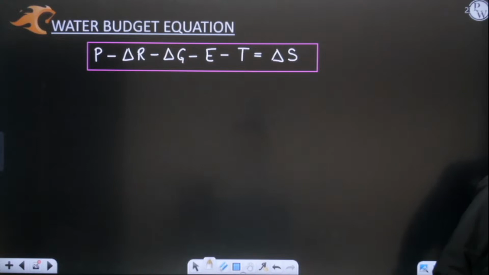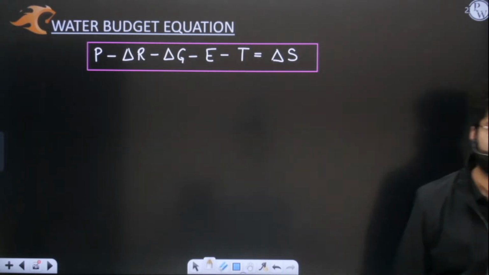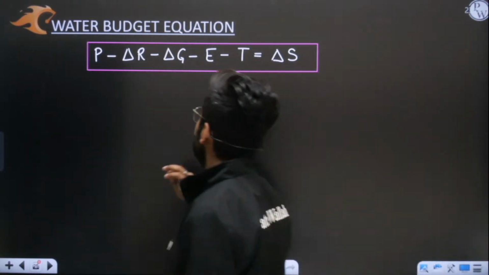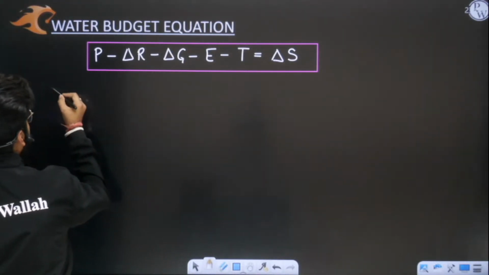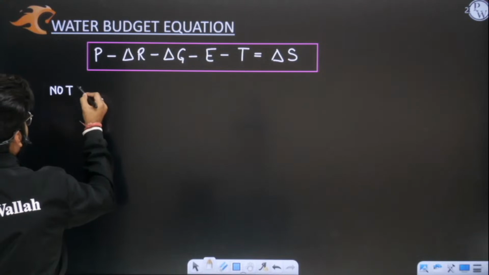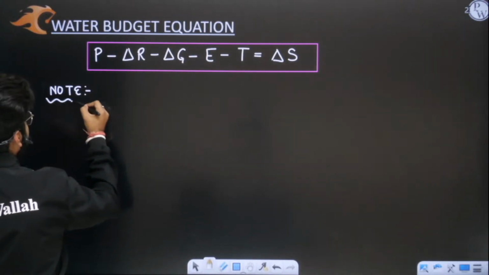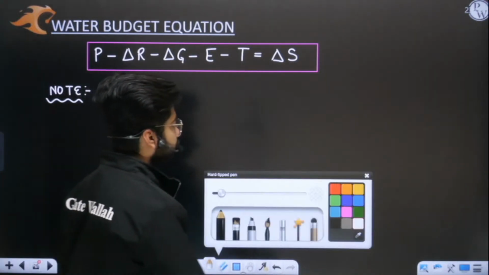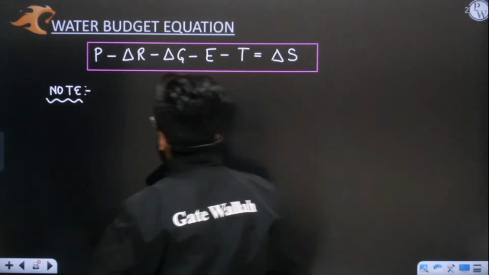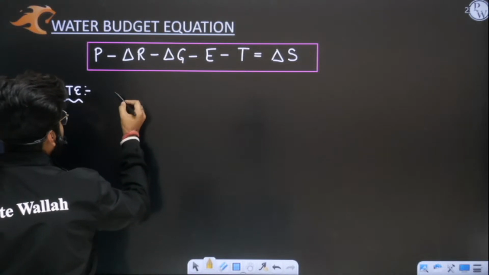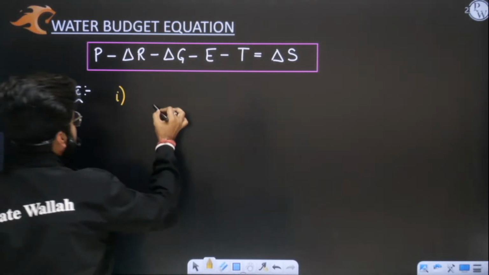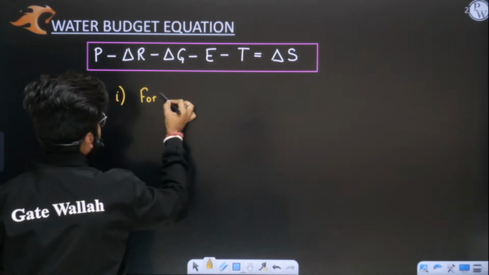PRGET is my final equation. Yes or no? PRGET equal to delta S is your final equation. Yes or no? Understood, sir. Now we need to simplify this equation. Okay, PRGET equal to delta S, this is my final equation. Yes or no? Now we have to understand one or two points.